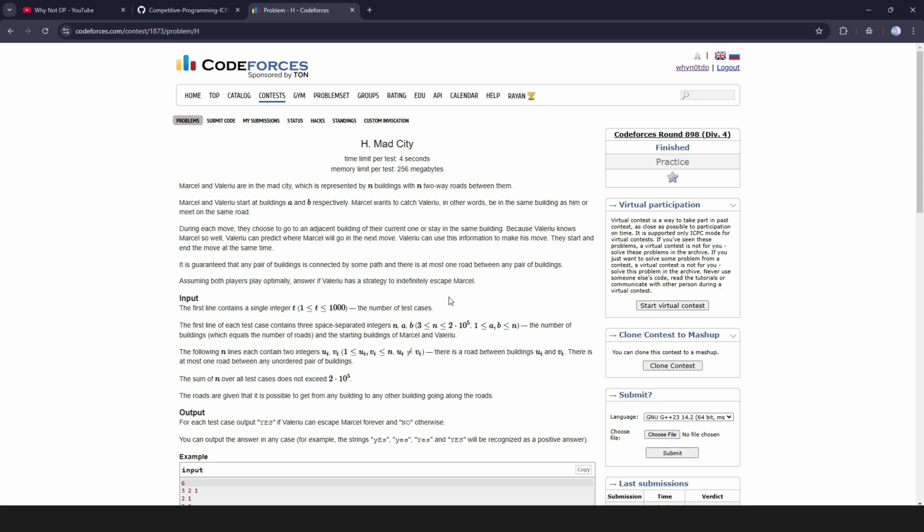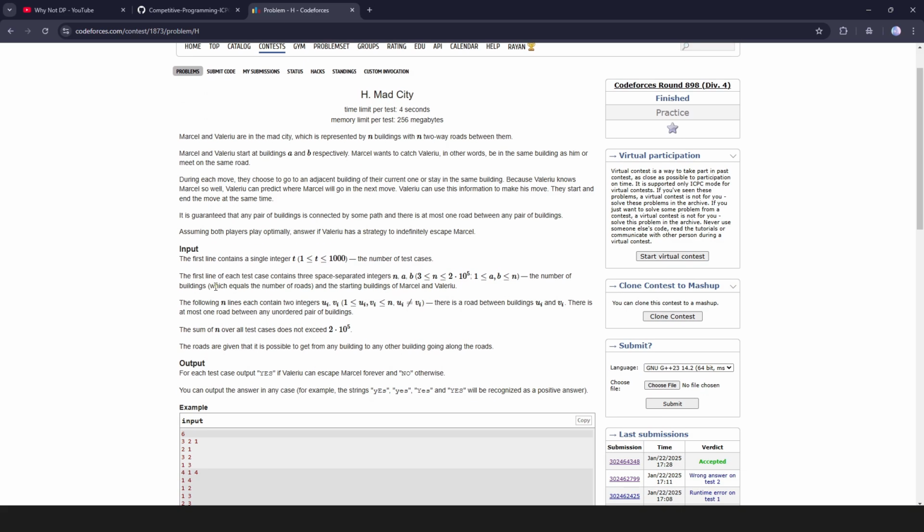In the input we are first given the number of test cases, and in the next line, for each test case, we are given 3 integers: n, a, b. N represents the total number of buildings, which is also equal to the total number of roads, a is the starting building of Marcel, and b is the starting building of Valerio. The next n lines contain u and v, the description of the roads, which will help us build the actual graph. It is bidirectional, so u is connected to v and v is also connected to u, and n can go up to 2 times 10 to the power 5.